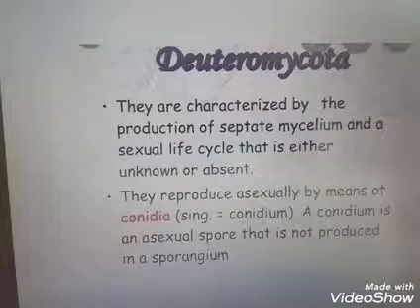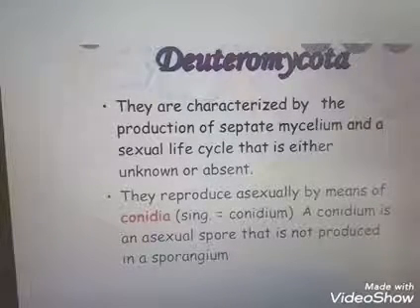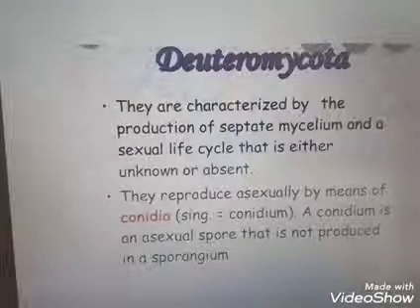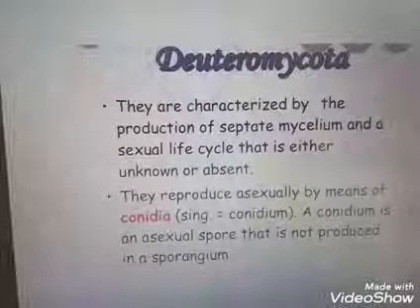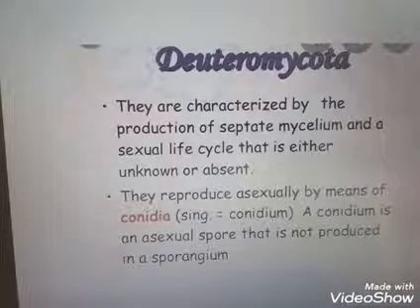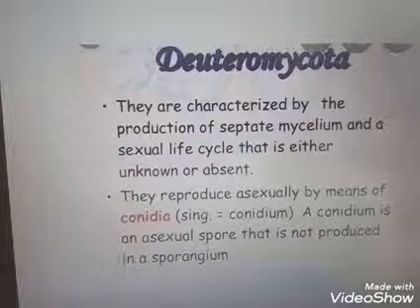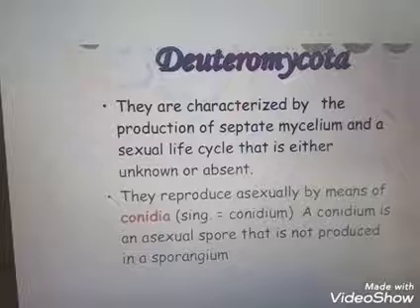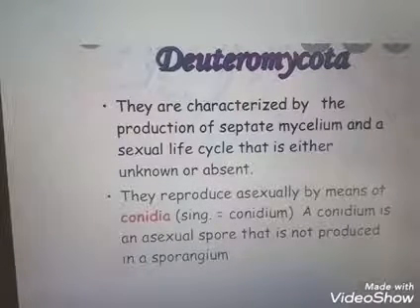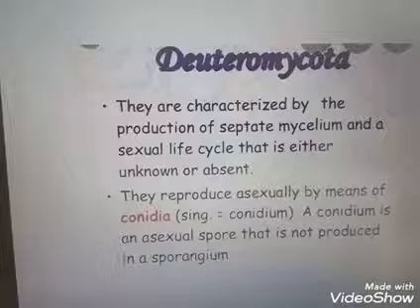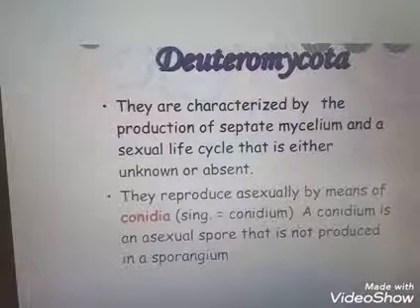Why are they known as imperfect fungi? Because the sexual reproduction stage is not present or unknown. Only the asexual reproduction and vegetative stages are seen in these organisms. The main asexual reproductive spores are conidia. Most of them are saprophytes or parasites. The saprophytes act as decomposers and help in mineral recycling.